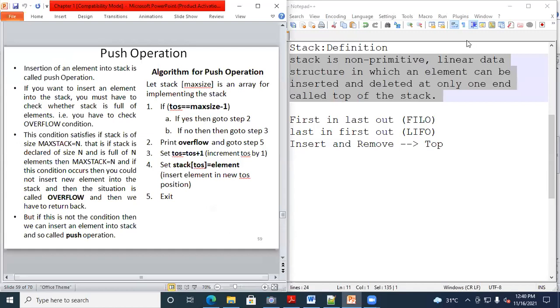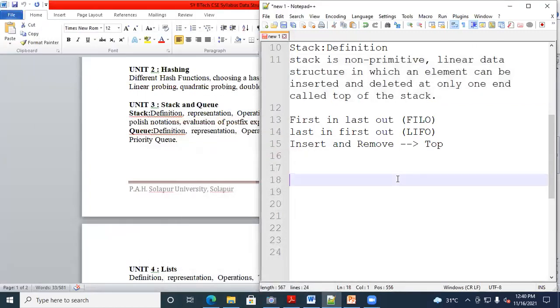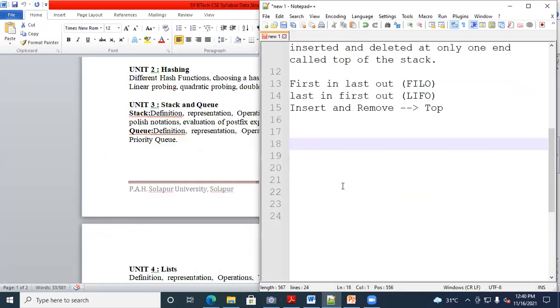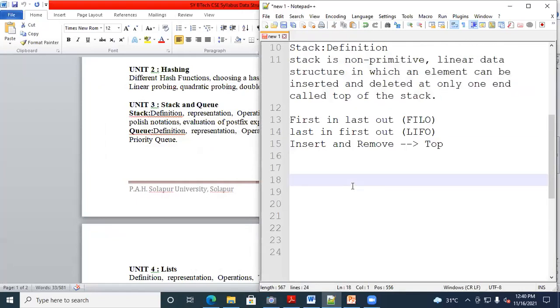Is there any problem up to this? So we discussed the definition of a stack, and the stack is based on last in first out, or first in last out, right? So this kind of working principle we are using for the stack.